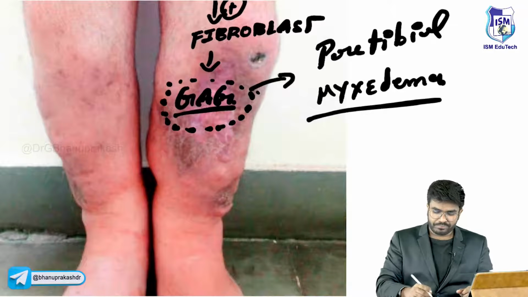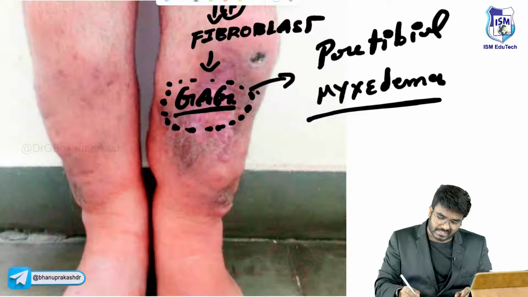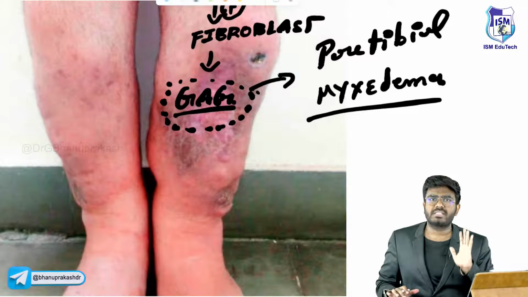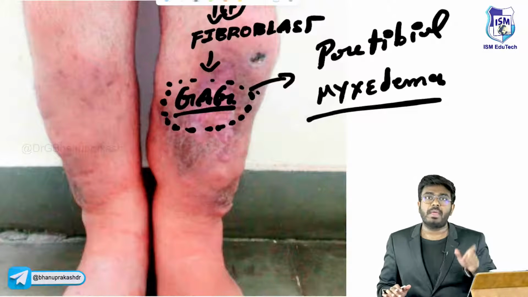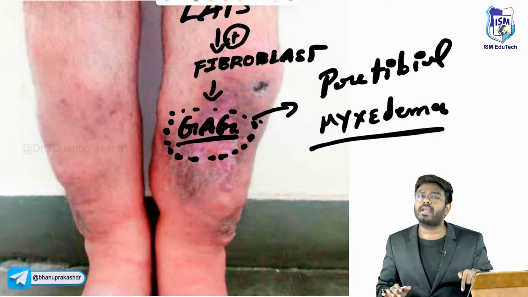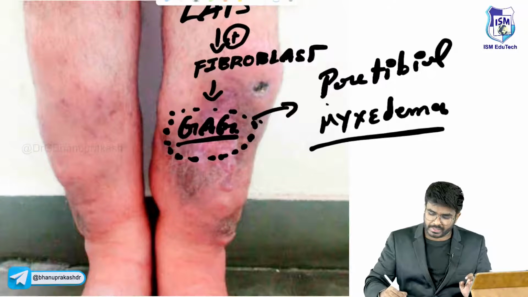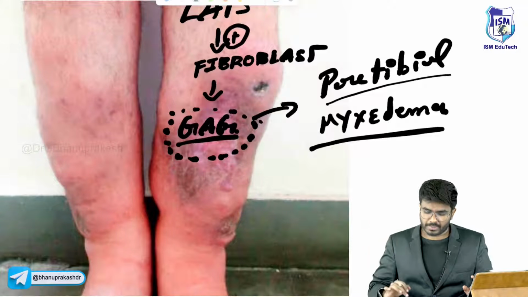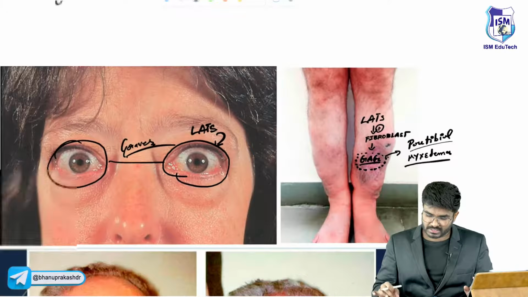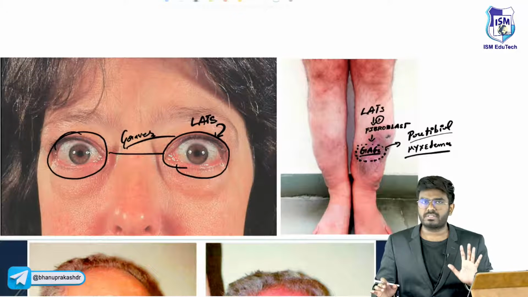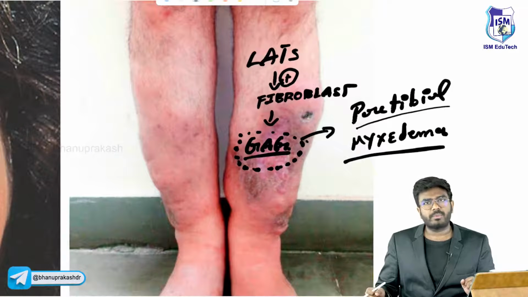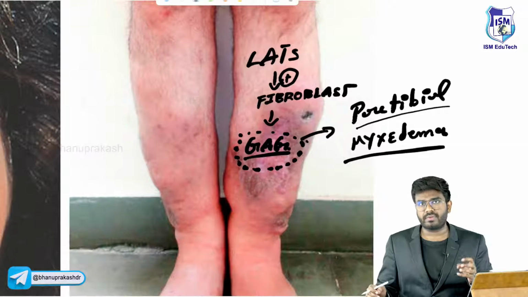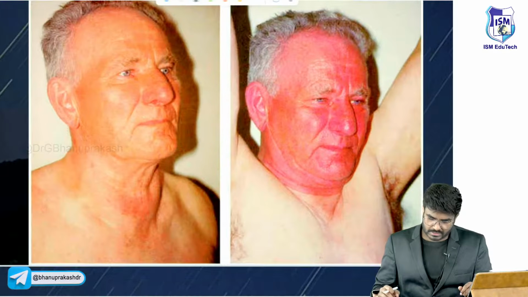Why I'm telling you this is, most students will think that myxedema is something seen in hypothyroidism. The student mindset will be, sir, myxedema, I have studied that, myxedema coma, that's seen in hypothyroidism. But myxedema can also be seen in hyperthyroidism. Especially if they use the word pretibial myxedema, 100% the answer is Graves' disease. You can simply go and mark Graves' disease. Pretibial myxedema and proptosis, these two features are special for Graves' disease. Now, this pretibial myxedema is because of deposition of glycosaminoglycans, the LATS antibody stimulating the fibroblast. Simple.